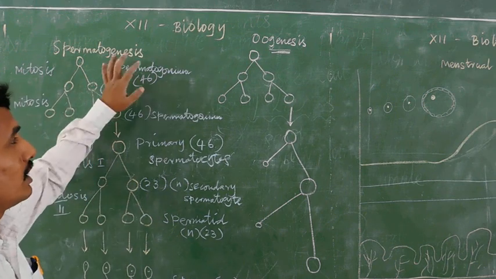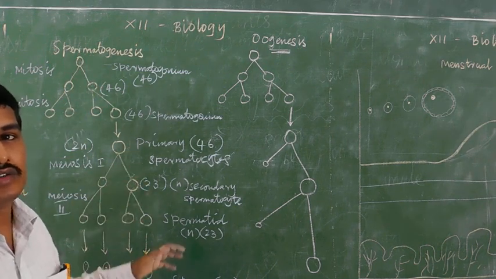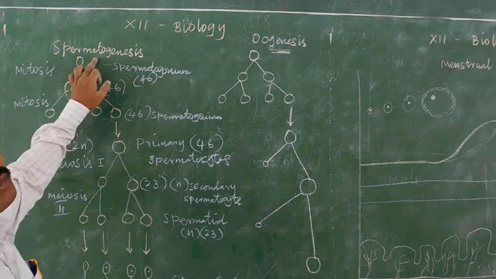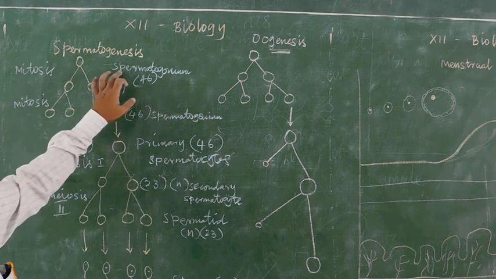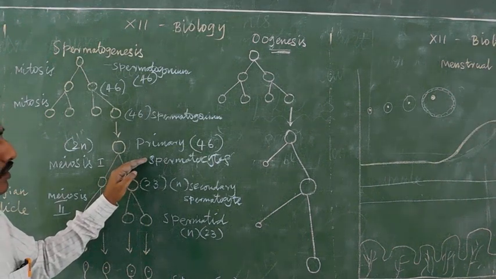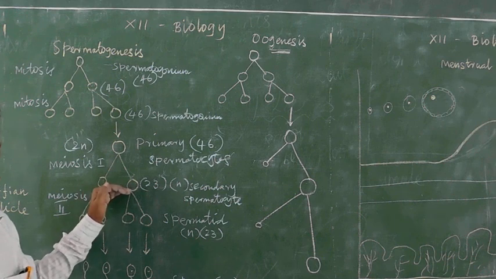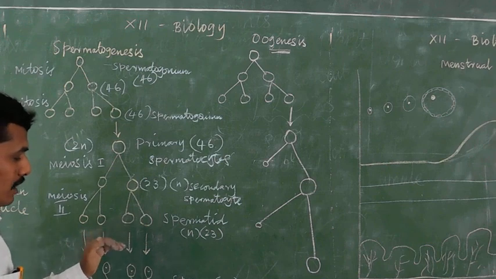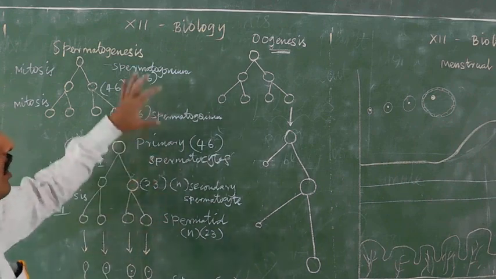Okay, you understand how clearly spermatogenesis works. If any doubts, refer to your NCERT. This is spermatogenesis, the formation of spermatozoa from the spermatogonium. Spermatogonium develops into spermatogonium again by mitosis. Primary spermatocytes follow meiosis division and develop into secondary spermatocytes. Secondary spermatocytes, after meiosis 2 division, form spermatids, and spermatids, after getting nutrition from the Sertoli cells, develop into sperm.